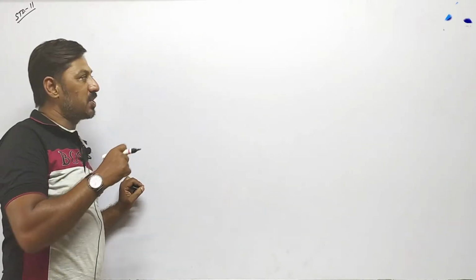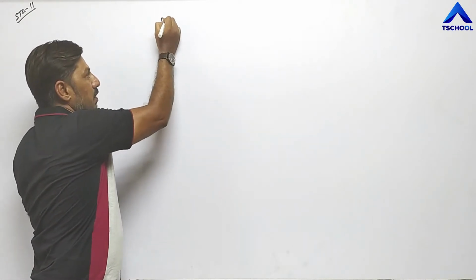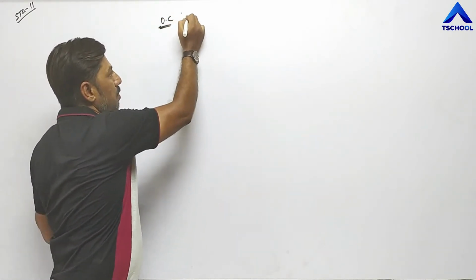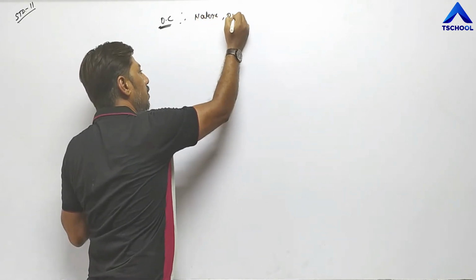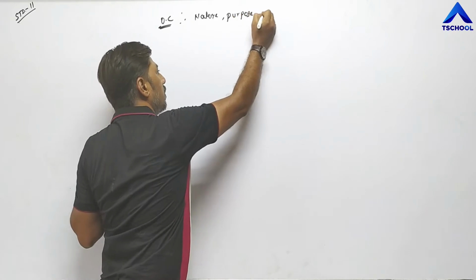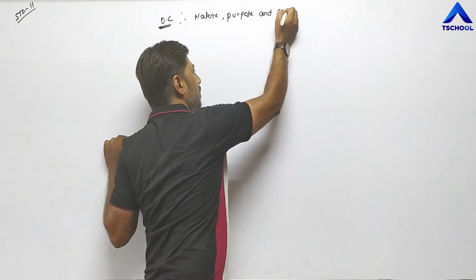Hello students, in the previous lecture of OC, we completed one topic in chapter number 1, nature, purpose and scope of business.